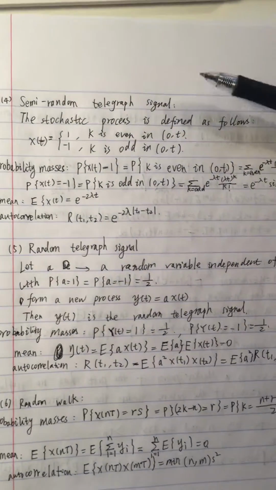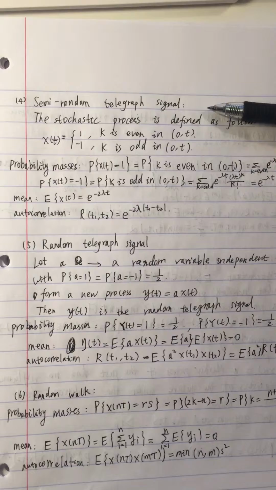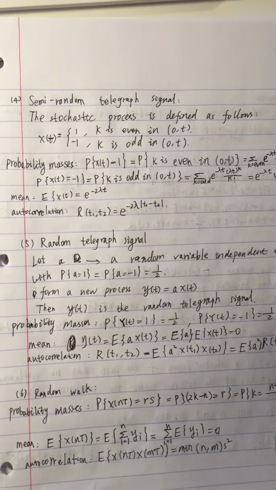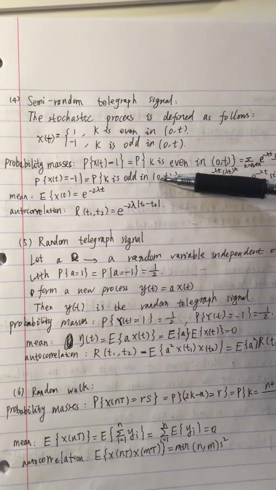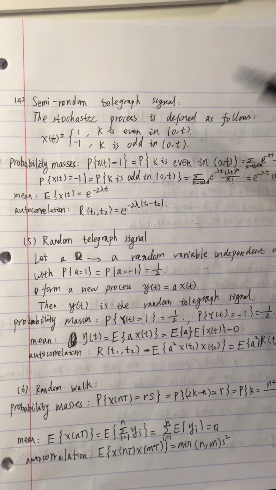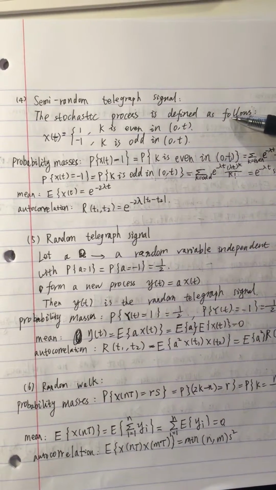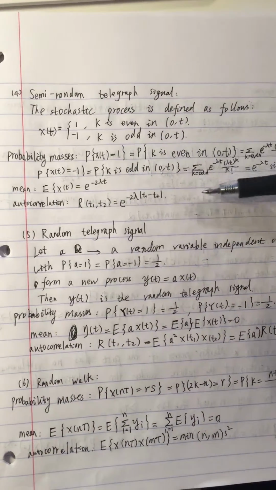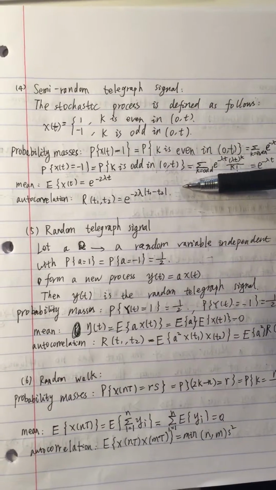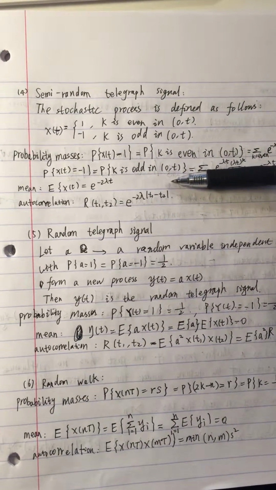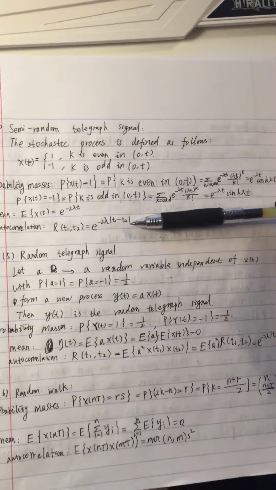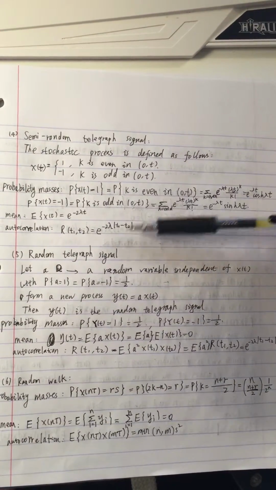And for the semi-random telegraph signal, the stochastic process is defined as the following. That is, X(t) is equal to 1 for k even and is equal to minus 1 for k odd. So we can easily define the probability mass function of this semi-random telegraph signal like this, and the mean is e to the minus 2 lambda t, and the autocorrelation R(t1, t2) is equal to e to the minus 2 lambda times the absolute value of t1 minus t2.